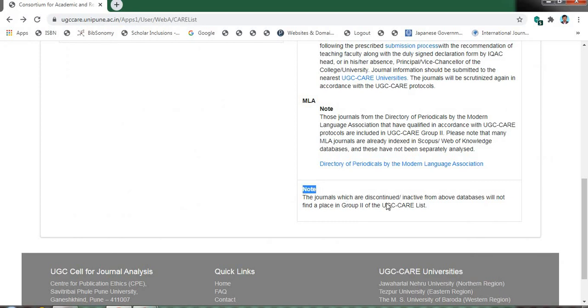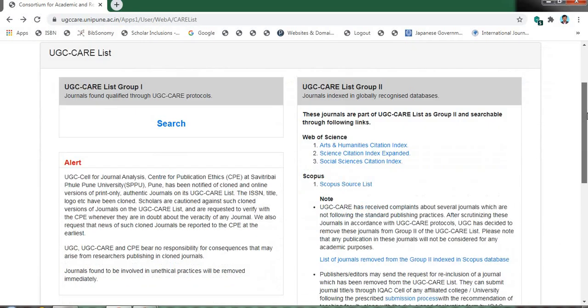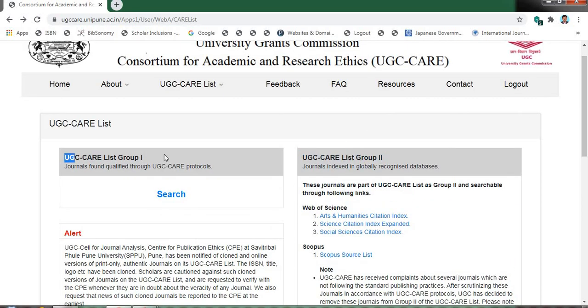And finally, note, read this one very carefully. The journals which are discontinued or inactive from the above databases will not find a place in group 2 of the UGC CARE list. For example, the journal should be actively indexed in these databases. In case the journal was indexed and recently it is removed, then the discontinued, inactive or removed journals will not be part of UGC CARE list group 2. So in short, as on 1st of October 2020, UGC has not made any change in UGC CARE list group 2.